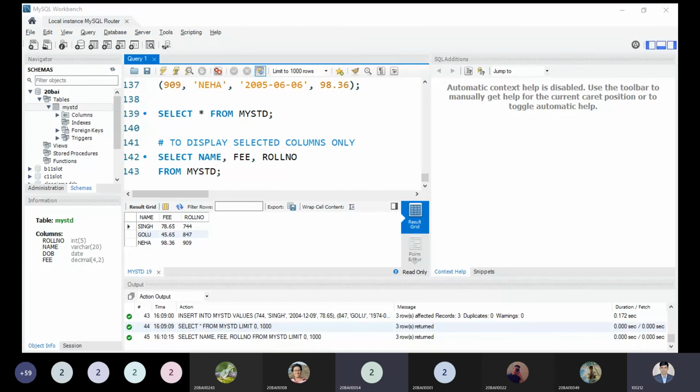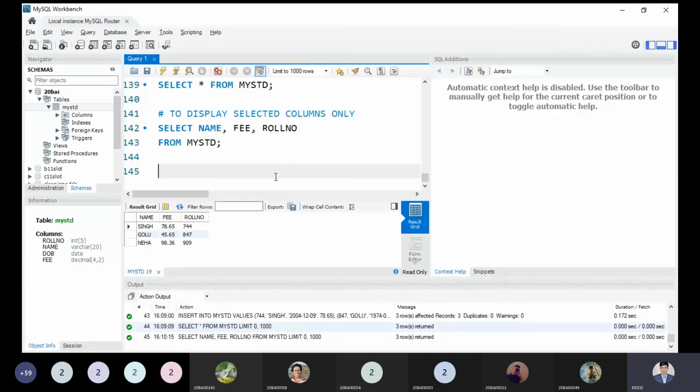So the select command is basically used to display the table. Actually, select is not a command, it is a clause by which we select from our table. Select will not work alone, and from will not work alone. If you use the select clause you must use from, because from which table do you want to select the data? And if you use from alone, what data do you want to select? That's why select and from are required, but other parts are optional, just like where. So where is an optional clause.